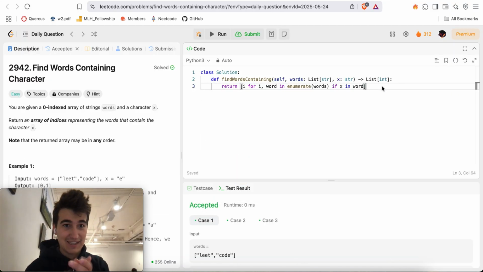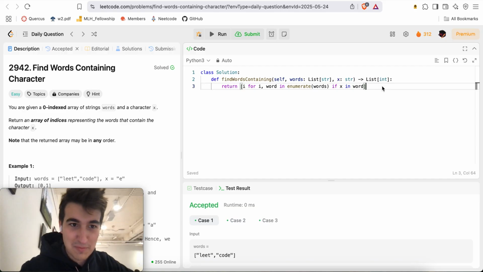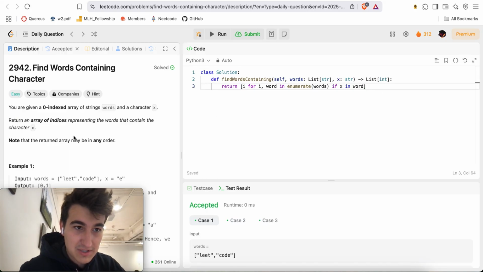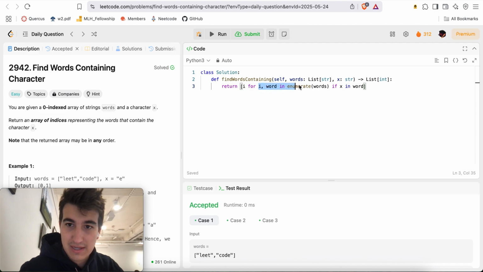Okay, so nevertheless, as always in my videos, I do a quick recap of how I solved the problem. For this one, I got really lucky that I got a really easy problem right before bouldering. So essentially, you want to return an array of indices representing the words that contain the character X. So here I said, okay, let's enumerate words to get every single pair of index and word.